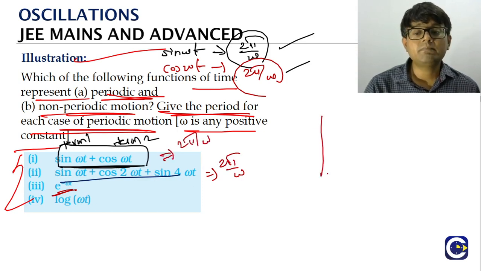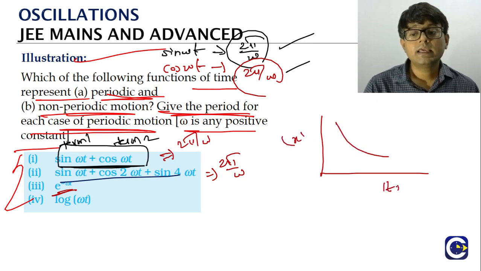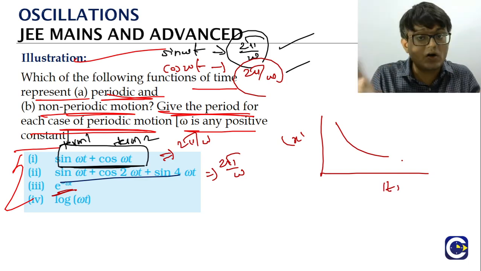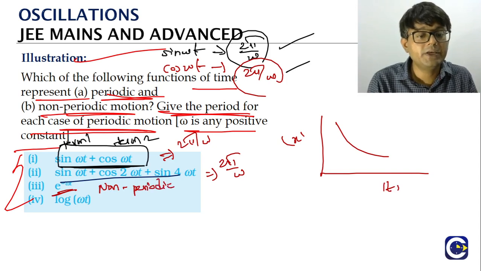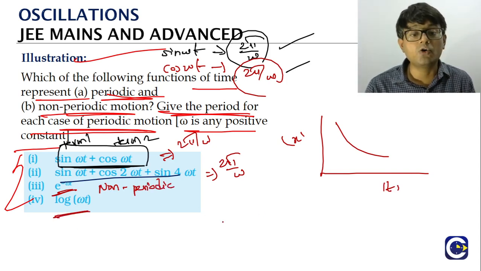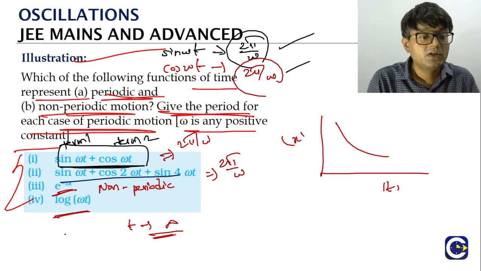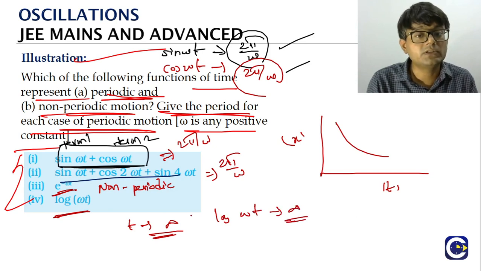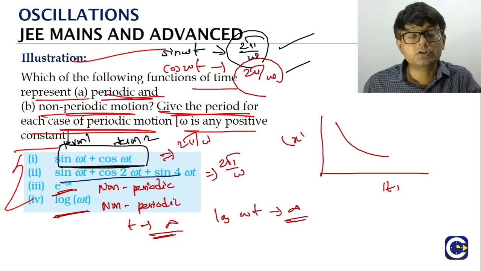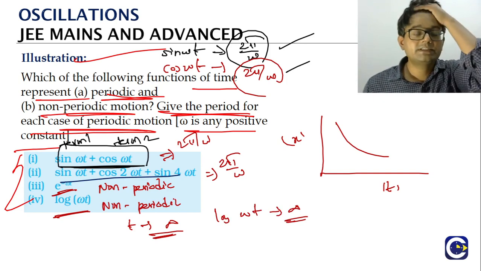Third is e power minus omega t. If you try to express this position, it will be an exponentially decreasing or decaying curve. It will not repeat. It will be non-periodic. Same will be the case for log omega t. Look at it, as t is increasing, the log omega t value also will increase. It is just going to keep on increasing. As t tends to infinity, log omega t also tends to infinity. So that is also not going to repeat. So both the third and fourth are non-periodic functions. First and second are periodic functions.